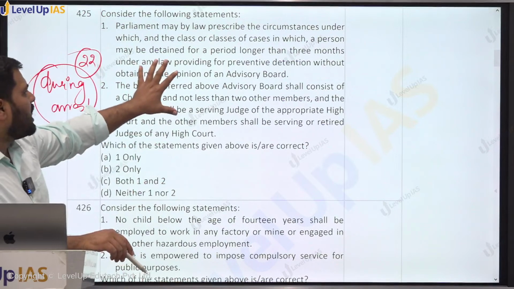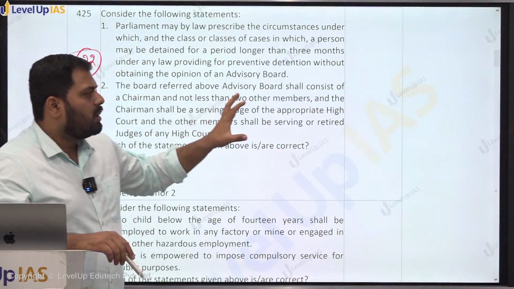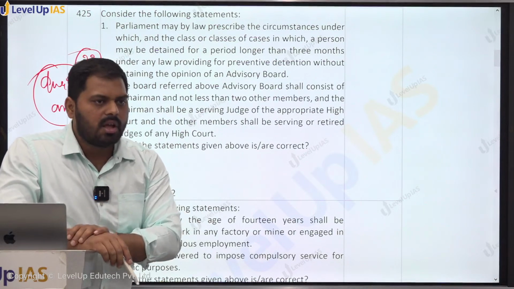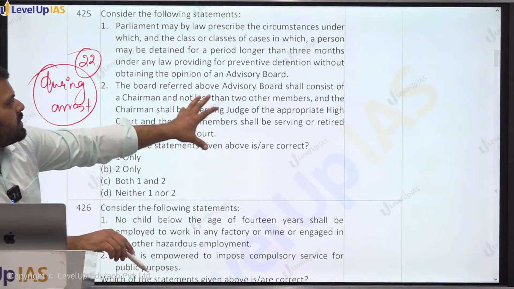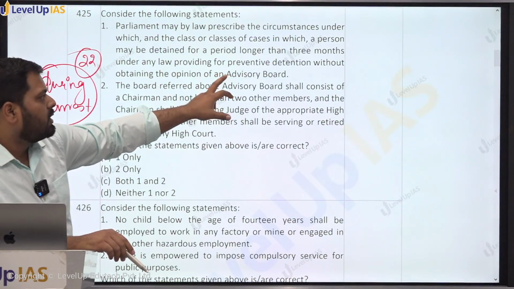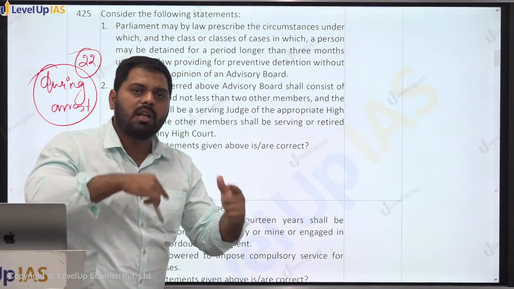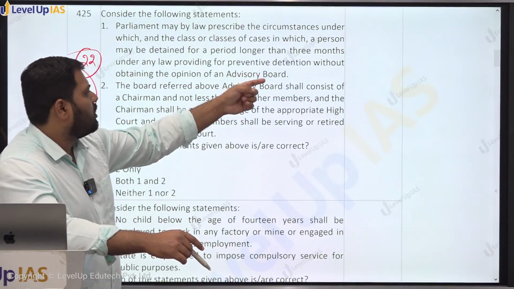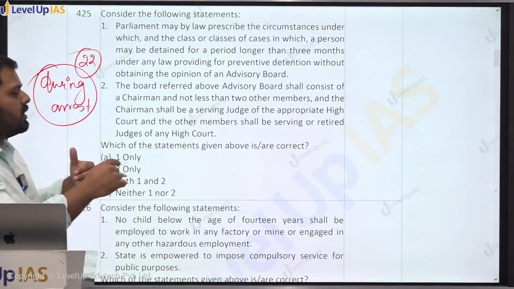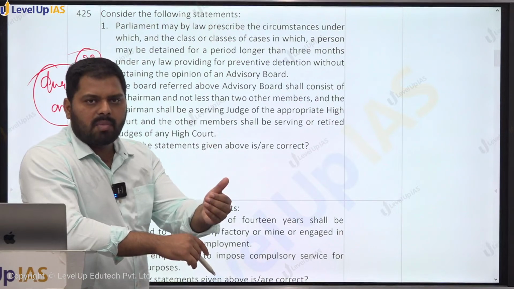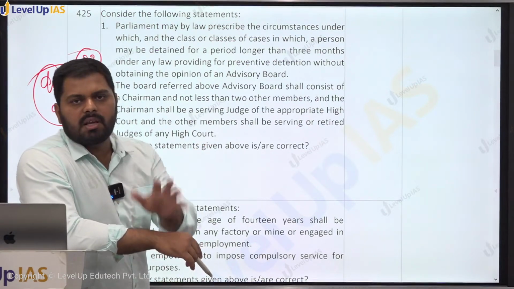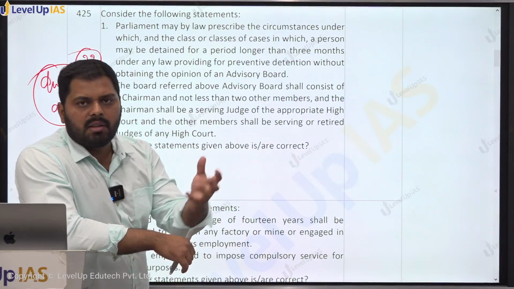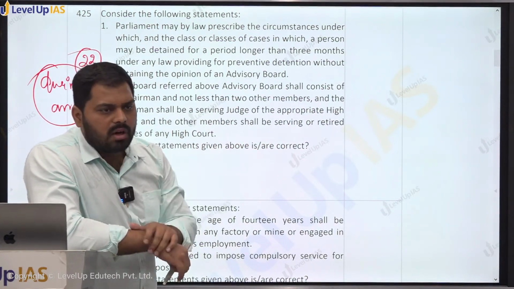So this question is asking about that same preventive detention: whether Parliament can, firstly, a person who is arrested under preventive detention can be detained for a period of 3 months without being produced before the magistrate. Now after that the statement starts: will there ever be a case in which Parliament can prescribe that the person may be detained even beyond a period of 3 months, without obtaining the prior opinion of an advisory board. So what does the rule say? If someone is to be detained for more than 3 months, then before the expiration of that period of 3 months, an advisory board is to be constituted, and that advisory board will further recommend whether his or her detention can be extended beyond 3 months or not, right?